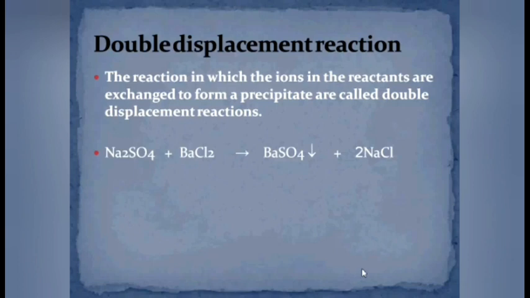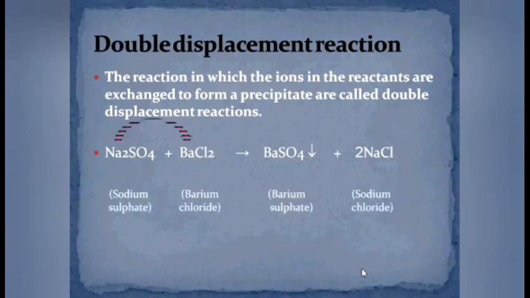On screen, you may see that sodium sulfate reacts with barium chloride. Here, the sodium ion and barium ion exchange their place. These ions are exchanged and on the product side, if we see the barium sulfate which has a downward arrow, it means that it is a precipitate, and NaCl, that is sodium chloride, forms.